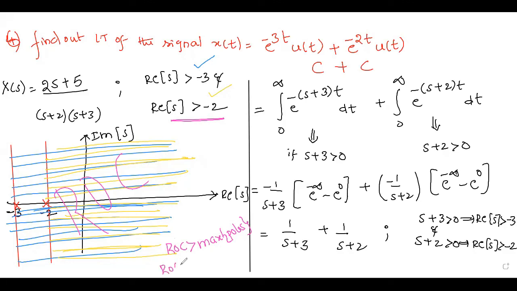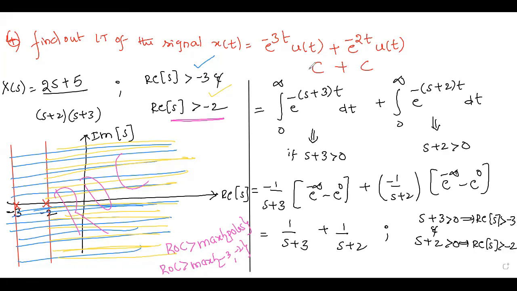So ROC is greater than maximum of how many poles? -3, -2. What is the maximum number out of these two? -2. So your ROC is greater than maximum pole value. Common region we have to select. Greater than -3, greater than -2. Both we have represented. So where is the common region? Greater than -2 is the common region.